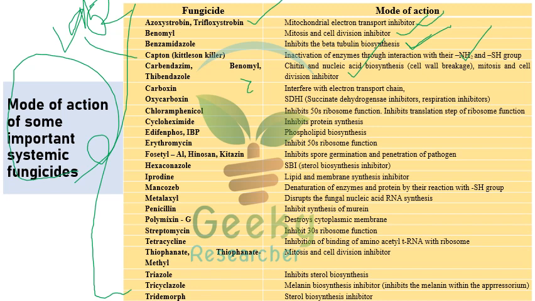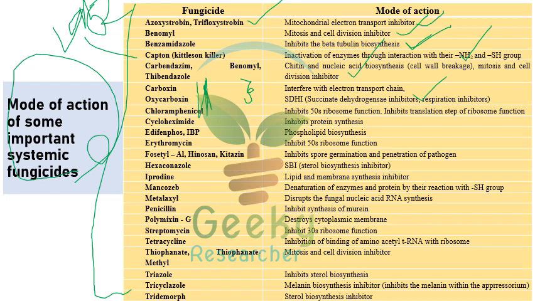Carboxin and oxycarboxin, these two are the first systemic fungicides. It is very, very important. Last year also it was asked, what is the first systemic fungicide that was developed? Carboxin and oxycarboxin, belonging to the oxathiin group of fungicides. They were discovered by Von Schmeling and Marshall Kulka in 1966. Mode of action is interference with the electron transport chain.